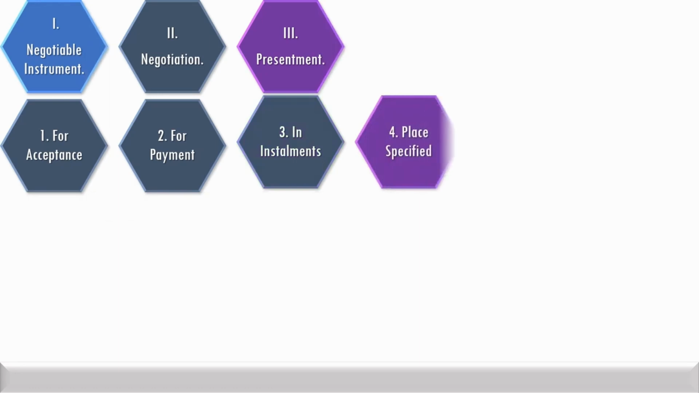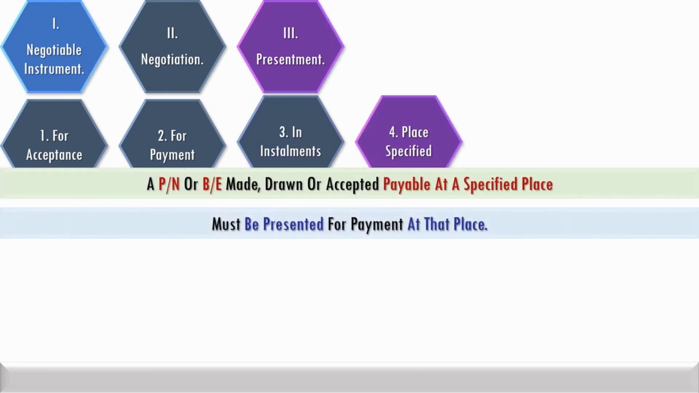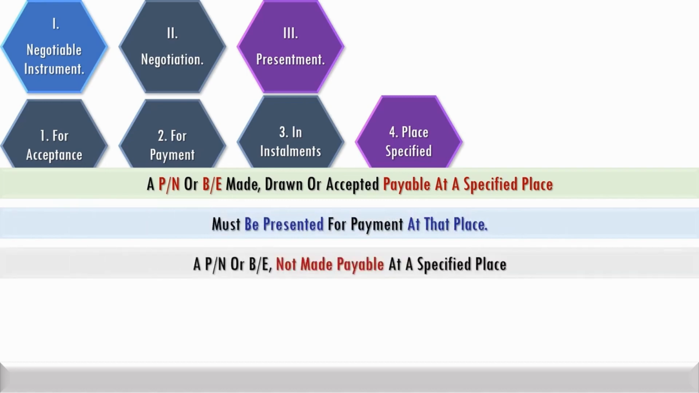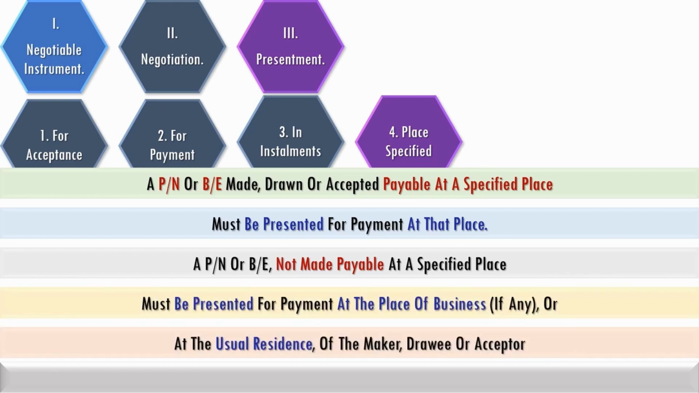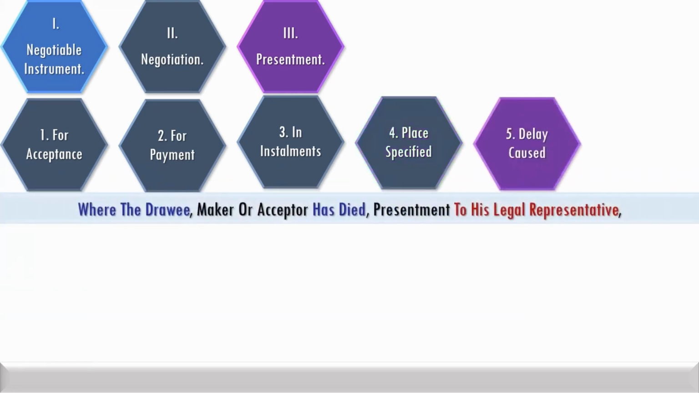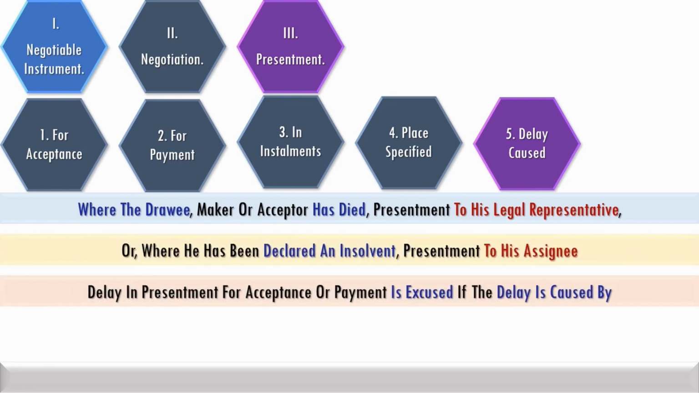A promissory note or bill of exchange payable at a specified place must be presented for payment at that place. A promissory note or bill of exchange not made payable at a specified place must be presented at the place of business, if any, or at the usual residence of the maker, drawee or acceptor. Where the drawee, maker or acceptor has died, presentment is made to his legal representatives. Where he has been declared an insolvent, presentment is made to his assignee.